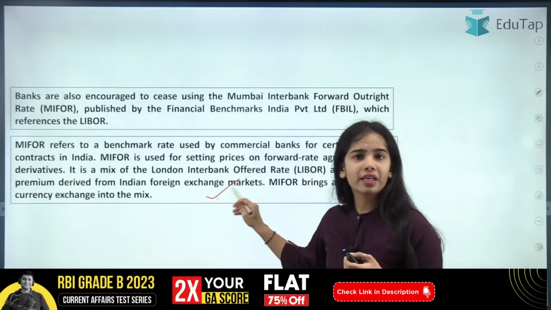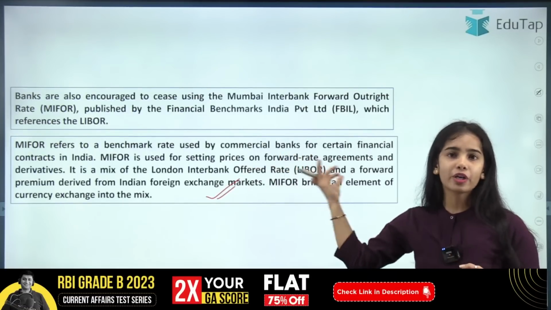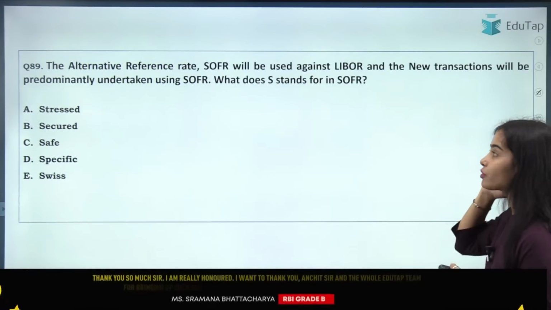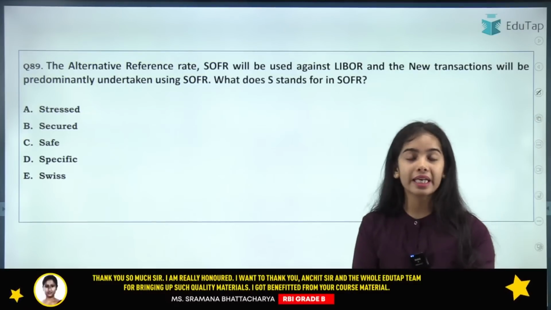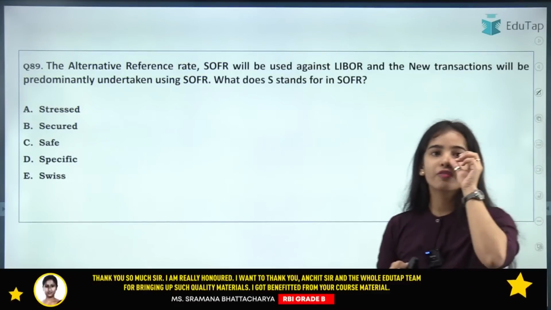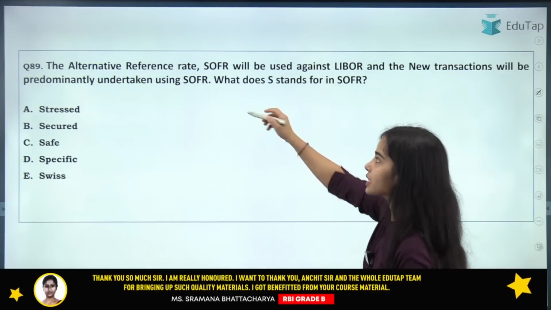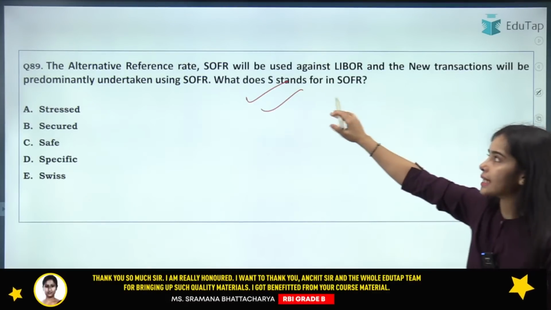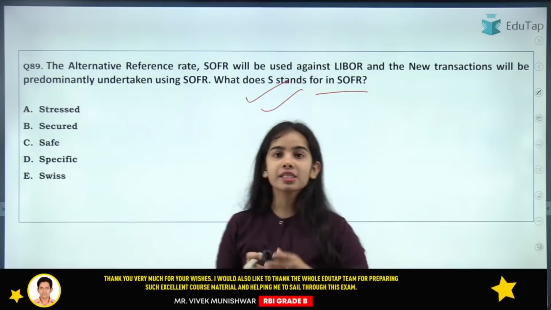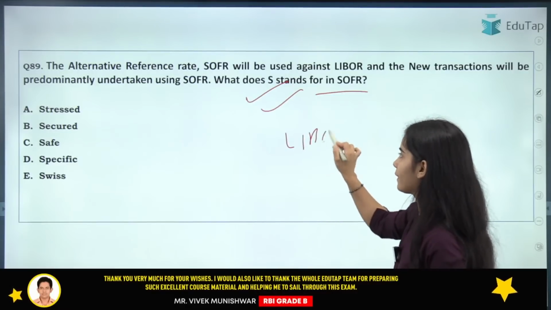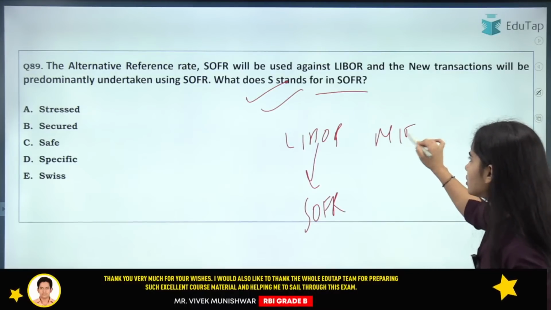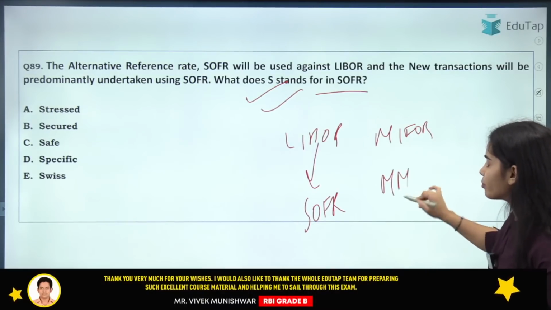So MIFOR, you can read about this. It is dependent on LIBOR plus some forward premium. You have to answer, the alternate reference rate SOFR will be used against LIBOR. The new transactions will be predominantly undertaken using SOFR. So what does S stand for in the SOFR, that you have to tell. So against the LIBOR, we are going to start using SOFR, and against the MIFOR, we are going to use the modified MIFOR.